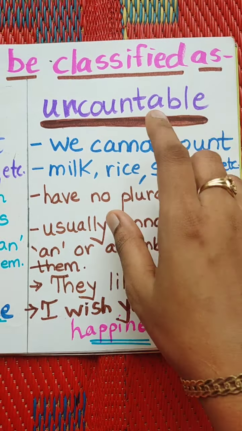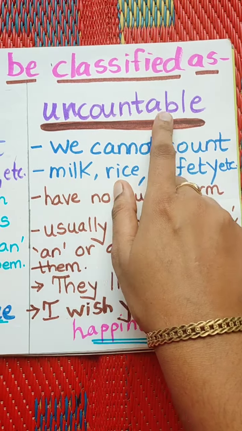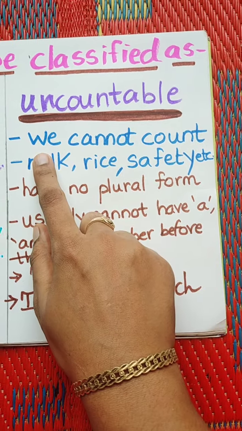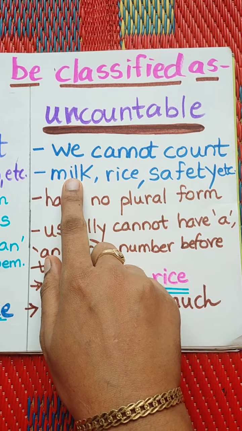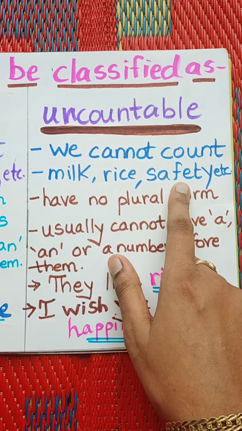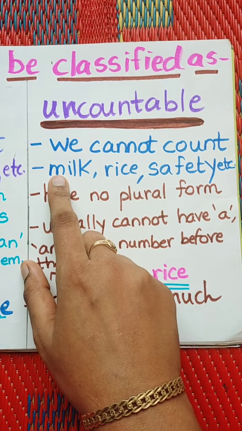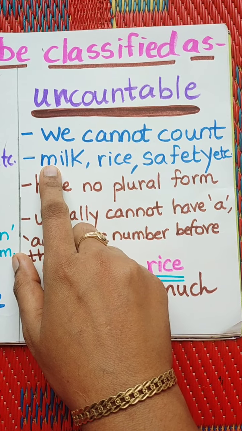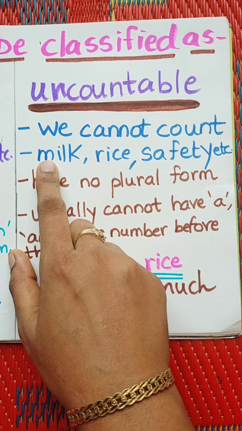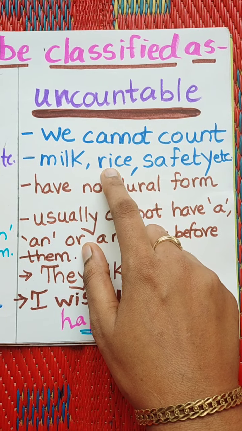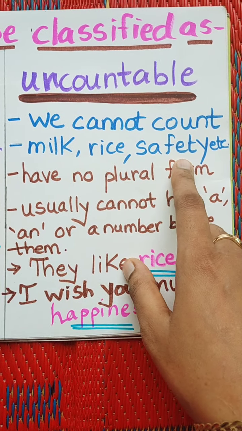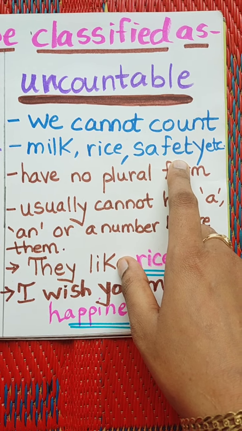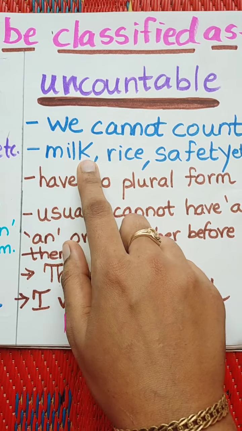As the name suggests, uncountable means we cannot count them. Yes, we cannot count uncountable nouns like milk, rice, safety, etc. Can we count how much milk is there in a glass or a vessel? No, we cannot count. Can we count how much rice is there in a bowl? No. Can we count how much safety is there in a city? No. We cannot count all these things.